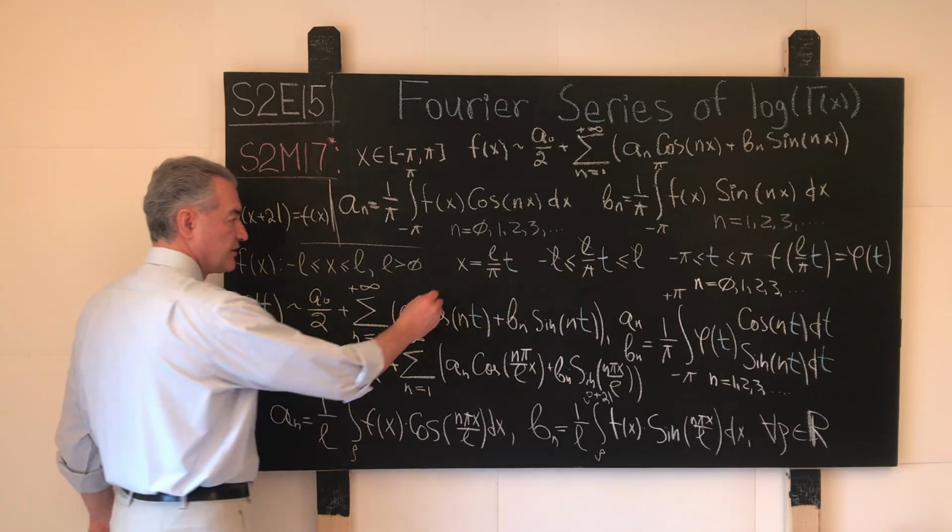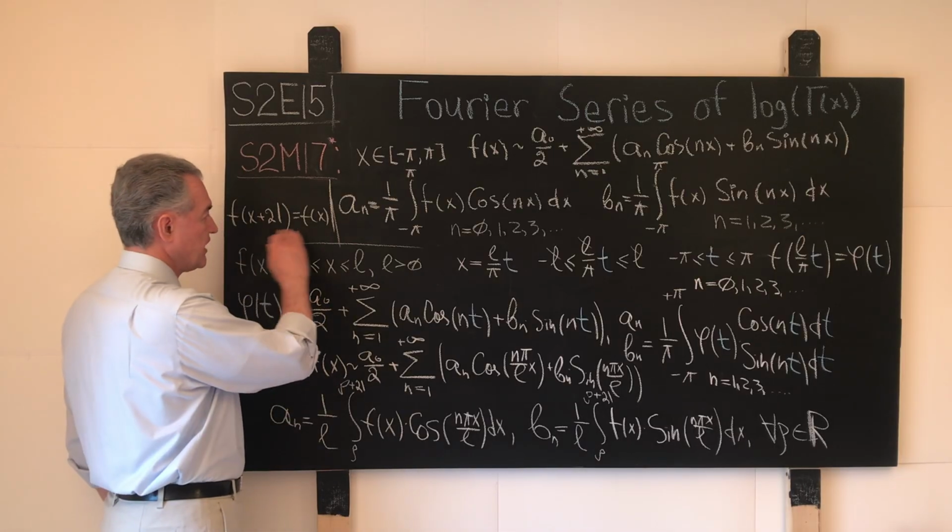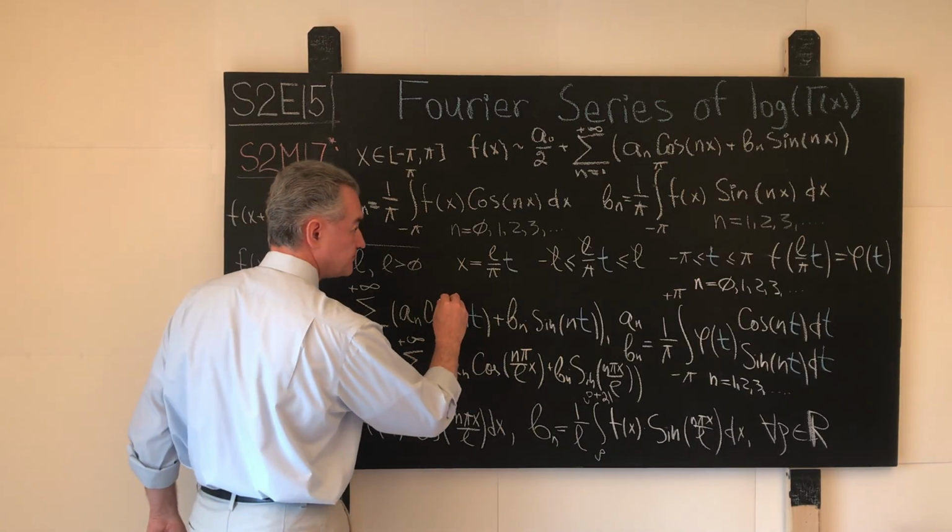Well, maybe let me squeeze it over here so you understand what's going on. In this case, we have the following result.